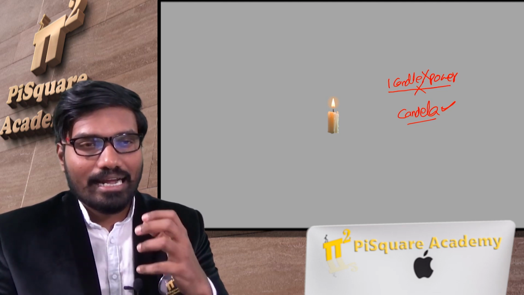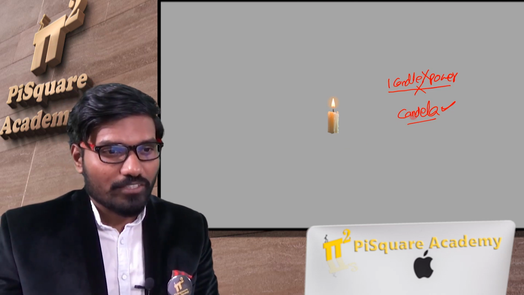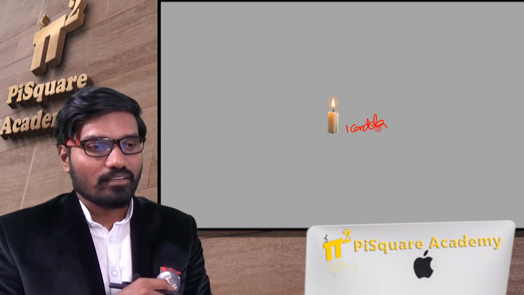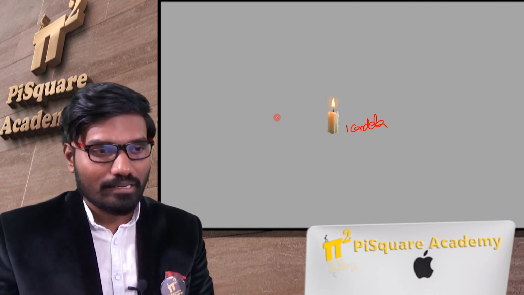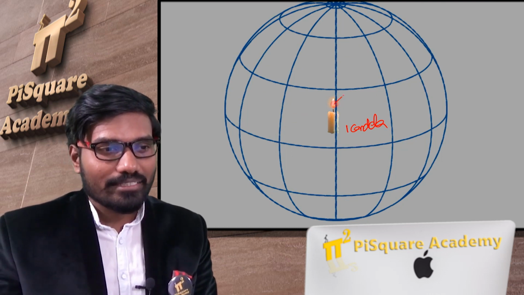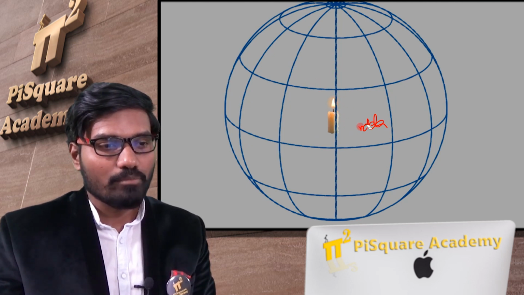Now let me explain the candle, which we consider as the artificial source of light for the analysis. I'm taking a simple candle with one candle power or one candela. Now I'm taking a unit sphere around this source, a sphere with unit length. The radius is 1 unit. This light is emitting almost in all directions.